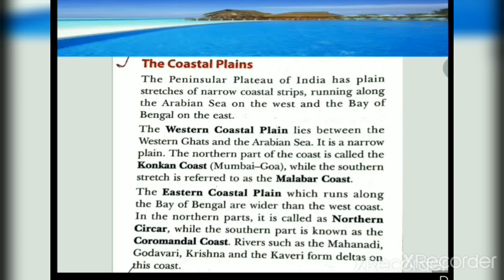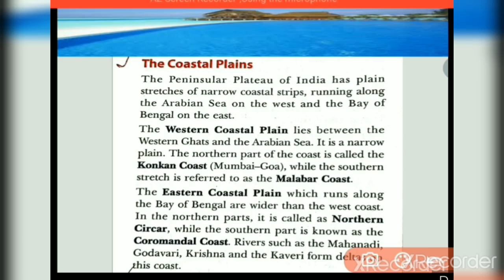Let us see what this coastal plains is all about, how it is divided, which part of it is called western coastal plain, which part is called Konkan coast, which is called Malabar coast, which is called eastern coastal plains. The peninsular plateau of India has plain stretches of narrow coastal strips running along the Arabian Sea on the west, and the Bay of Bengal in the east. West side is Arabian Sea, and Bay of Bengal is on the east side.